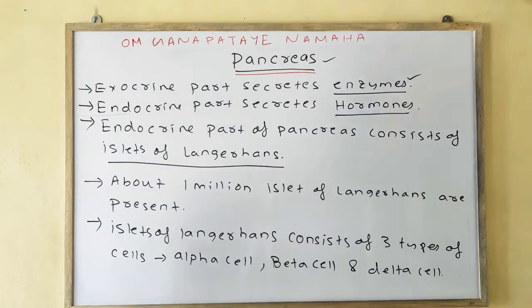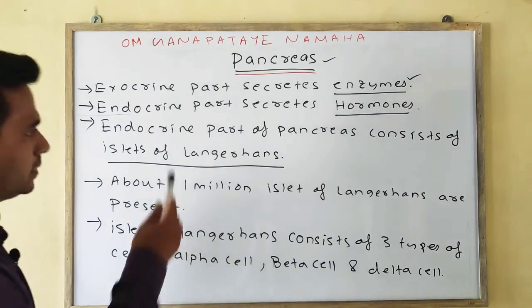Okay, so the exocrine part secretes enzymes, whereas the endocrine part secretes hormones.